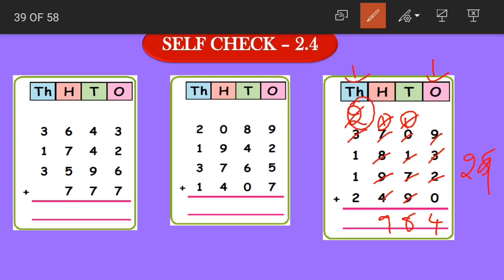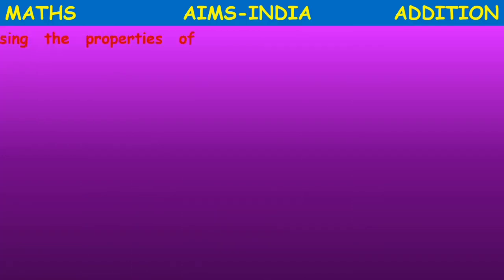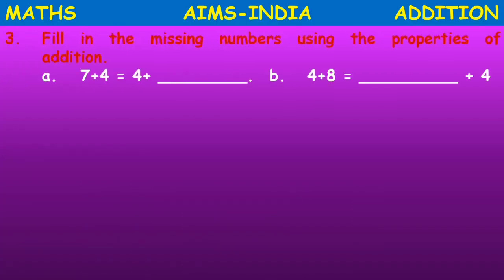In the thousands place, 2 plus 3 becomes 5. 5 plus 1 becomes 6. 6 plus 1 is 7. 7 plus 2 is 9. So 9984 is the answer here. Yes, I hope you all got the correct answers. Now moving on to the properties of addition.